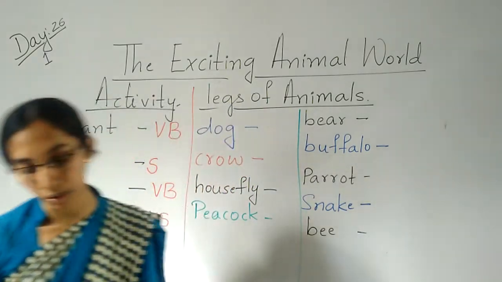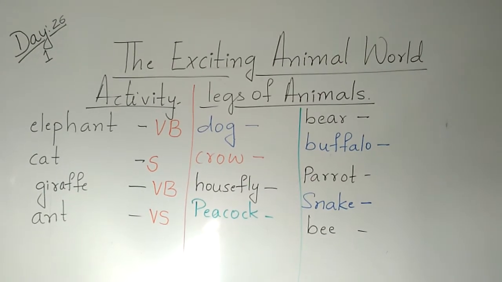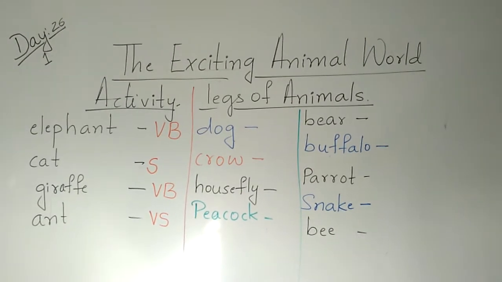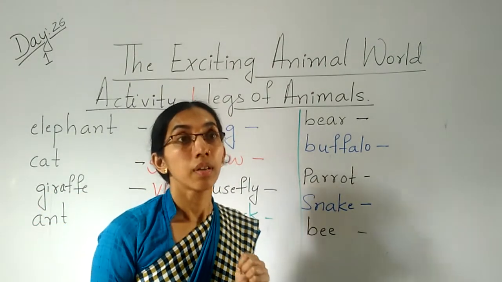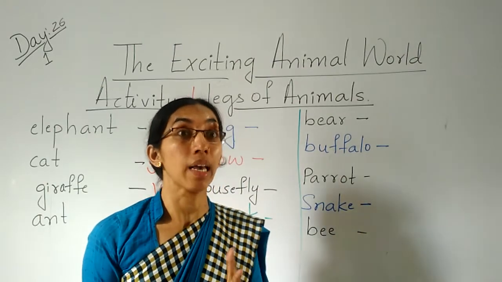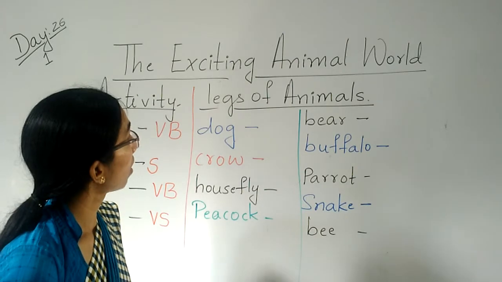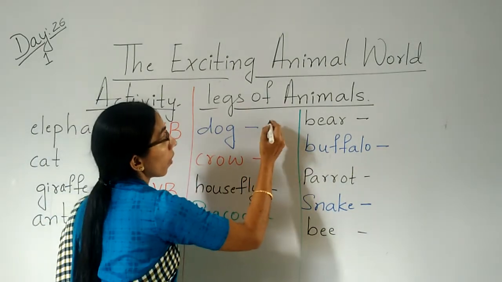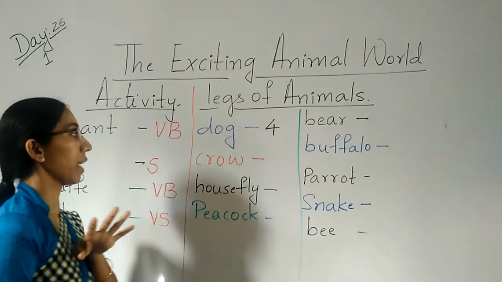So here children, what you have to do, you have to write the legs of animals. How many legs do these animals have? So in front of those words only you should write down. Now tell me children, dog. How many legs does a dog have? Tell me 6, 7, 4, 5 or no legs. Yes. The dog has 4 legs. The dog has the 4 legs.